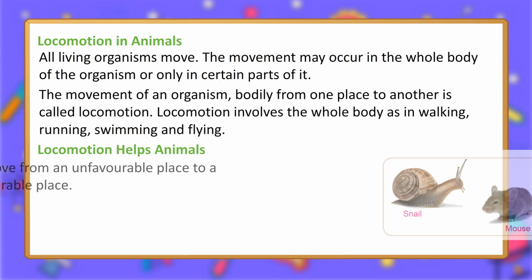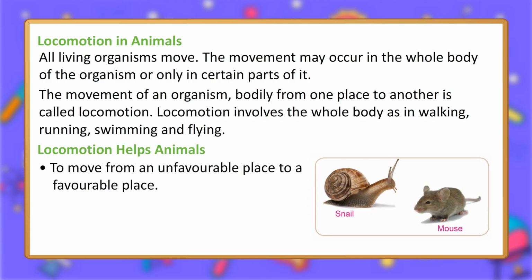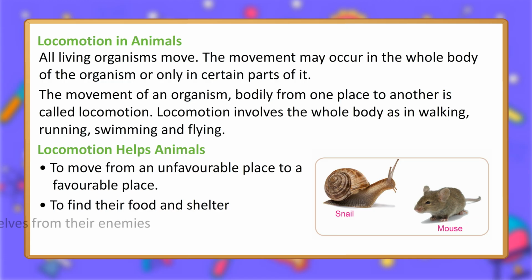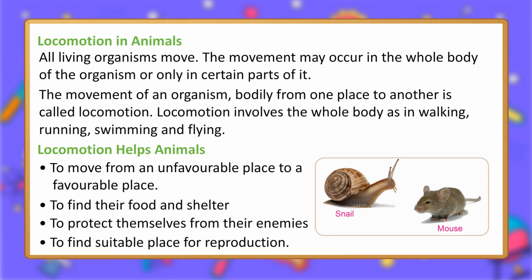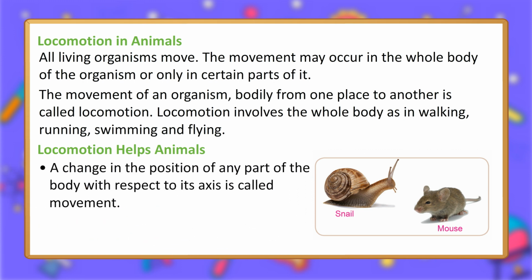Locomotion helps animals to move from an unfavorable place to a favorable place, to find their food and shelter, to protect themselves from their enemies, and to find a suitable place for reproduction. A change in the position of any part of the body with respect to its axis is called movement. Snail. Mouse.